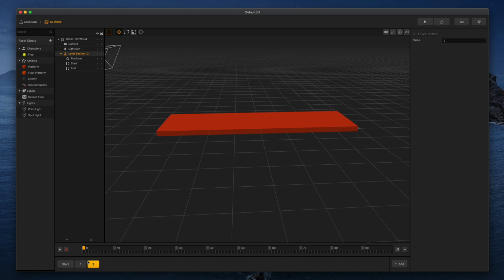I'm going to duplicate this again, and this one will be 3. And we have start, scene 1, scene 2, scene 3. Now what's going to happen by default is this character is going to cross this platform, and then he's going to go to scene 1, 2, or 3. It's going to be randomized. We don't know which one. We're going to stick with that for this game.